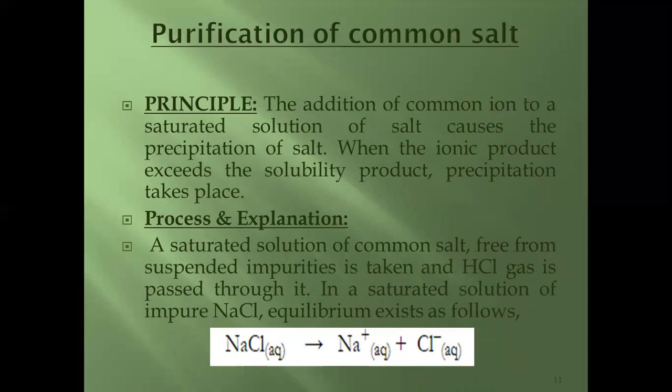Purification of common salt. Its principle is the addition of common ion to a saturated solution of salt causes the precipitation of salt, when the ionic product exceeds the solubility product and precipitation takes place. Process and explanation includes a saturated solution of common salt free from suspended impurities is taken and HCl gas is passed through it. In a saturated solution of impure sodium chloride, equilibrium exists as shown in equation.